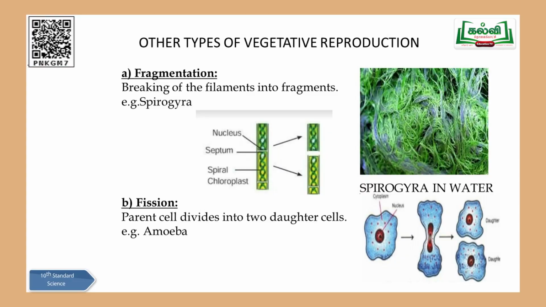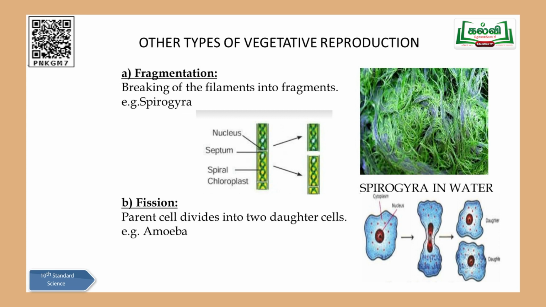Let me move on to the other types of vegetative reproduction, children, now. The first one is fragmentation. Fragmentation, easy to understand. Fragments means bits. Suppose I give you a long stick asking you to cut it into pieces, you will be breaking it into pieces, isn't it? That piece is called a fragment.